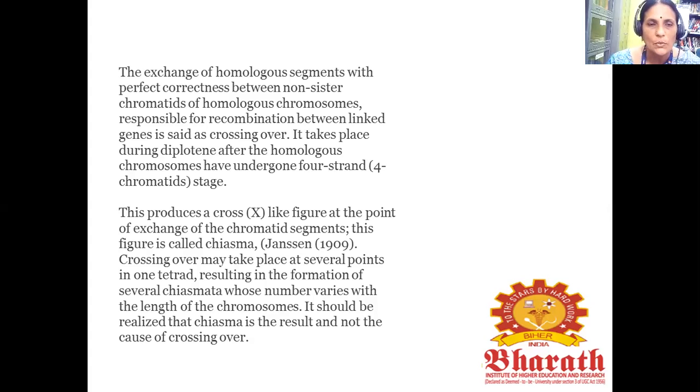It takes place during diplotene, after the homologous chromosomes have undergone the four-strand stage, nothing but the four chromatid stage. This produces a cross-like figure at the point of exchange of the chromatid segments, and this figure is called a chiasma. Crossing over may take place at several points in one tetrad, resulting in the formation of several chiasmata whose number varies with the length of the chromosome. It should be realized that chiasma is the result and not the cause of crossing over.